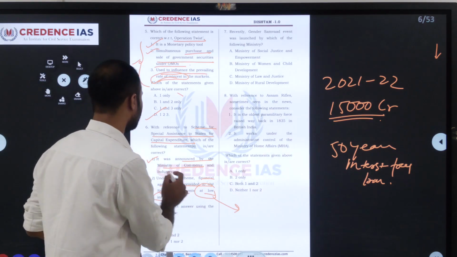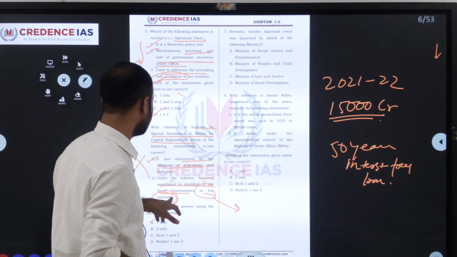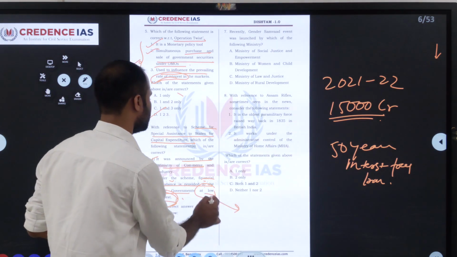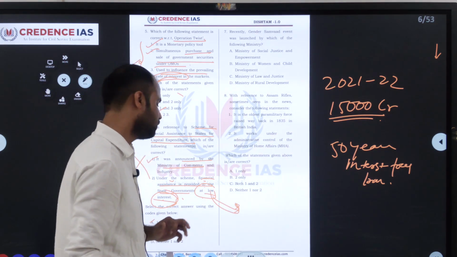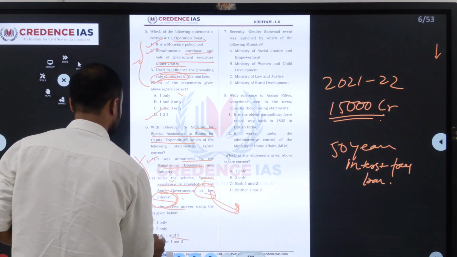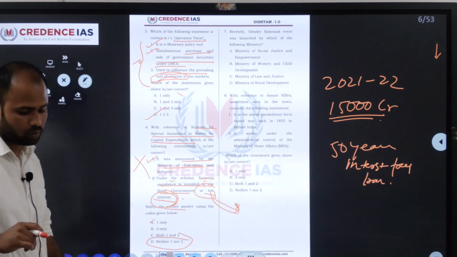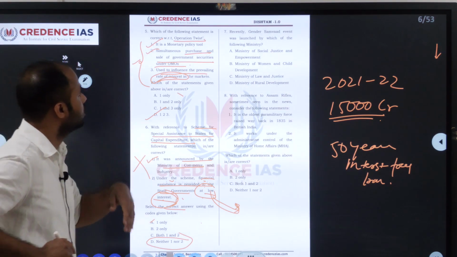It was announced by the Minister of Commerce and Industry. This is wrong. Under the scheme, financial assistance is provided to the state government at lower interest. We have seen that it is an interest free loan. We have to identify the correct one. So both are wrong. Neither 1 nor 2 is correct. So we'll move to the 7th question.